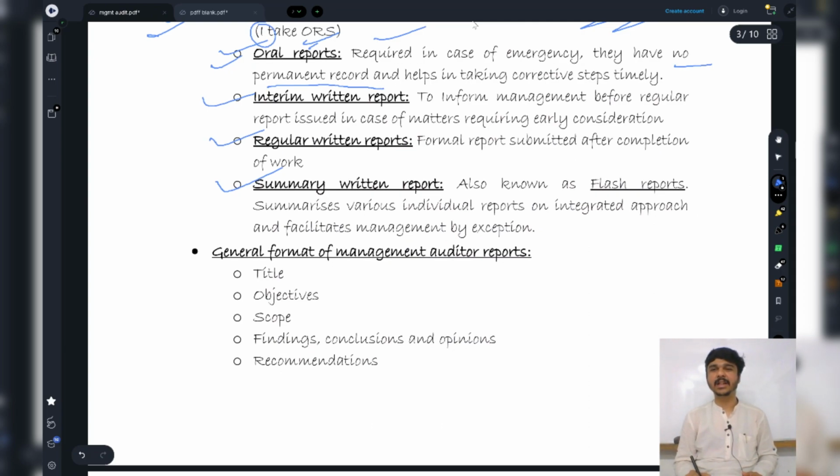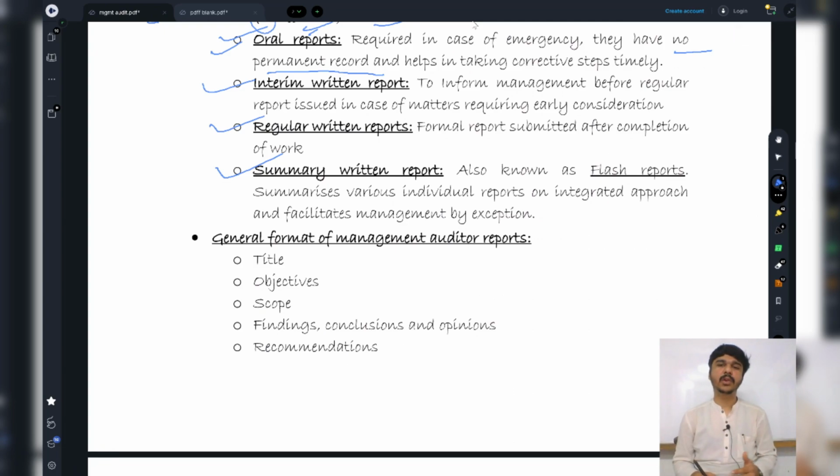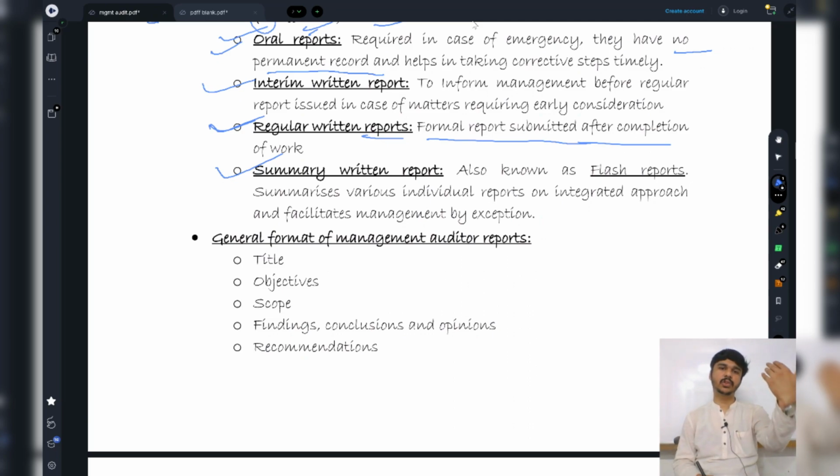Second comes interim written reports. What do these interim written reports mean? Basically, after a management audit, I need to issue a regular written report. These are formal reports, right? But before issuing these formal reports, I feel there should be some draft reports given to the management.